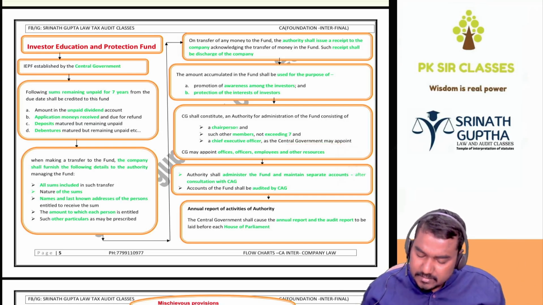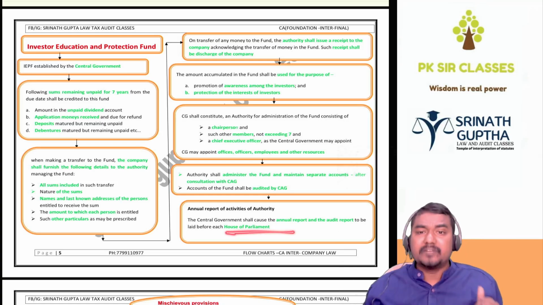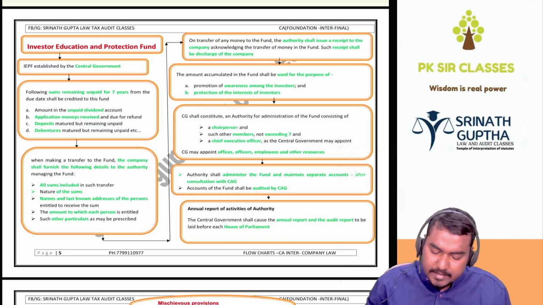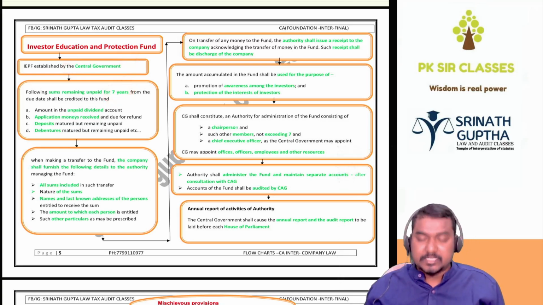So the authority shall administer the fund and maintain the accounts as per the instructions of the CAG. Auditing is also done by CAG only, beta. The audit report is given in the Parliament of India. Once again, it is prepared and made by the Government of India. Any amount that remains unpaid for 7 years is transferred to IEPF.